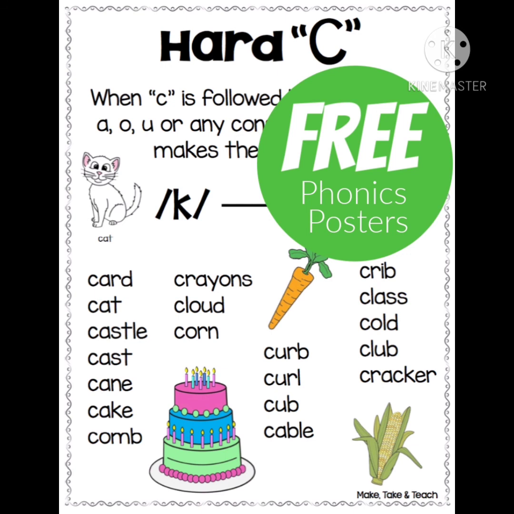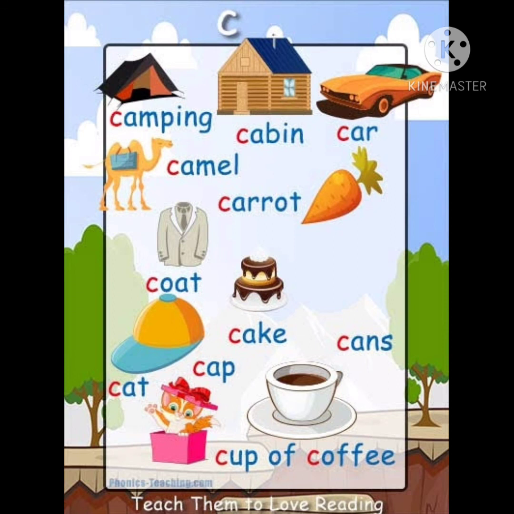So children, remember, if a letter C is followed by vowels A, O, U or any consonant, the letter C sounds K in that word. So these words are called hard C sound words.